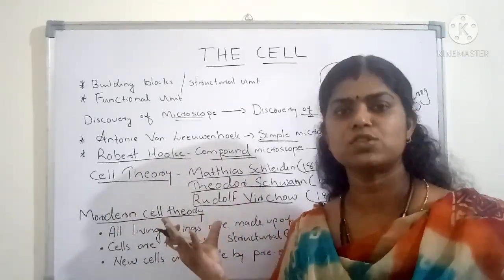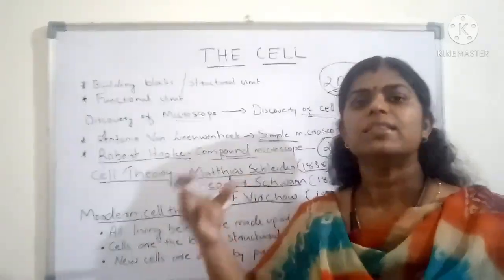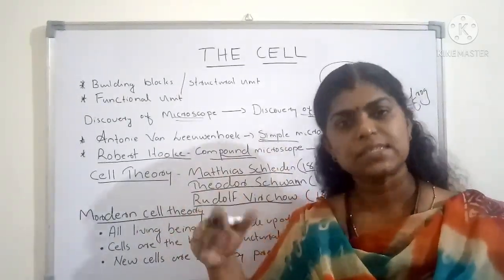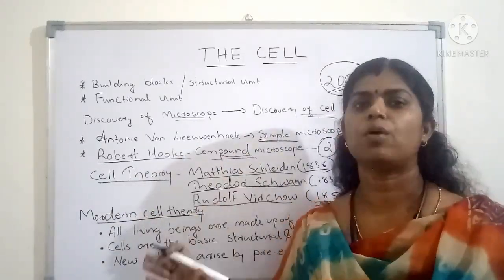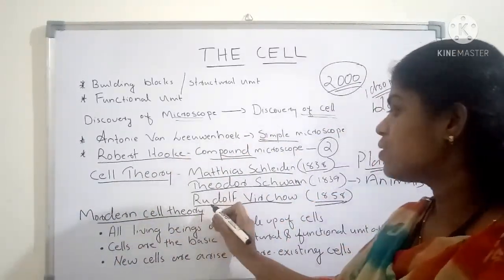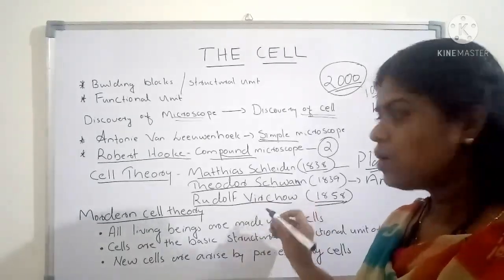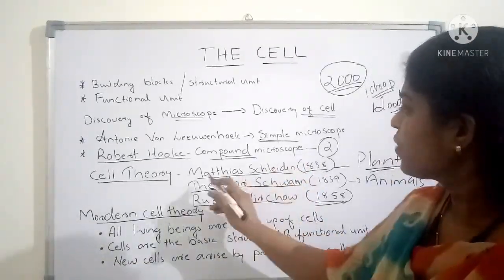Suddenly a cell is not forming. To form a cell, there should be another cell. The cell is dividing and it forms a new cell. So a parent cell is forming the new cells. So that was said by Rudolf Virchow. So who are the scientists here?